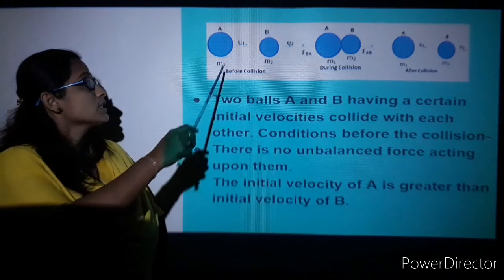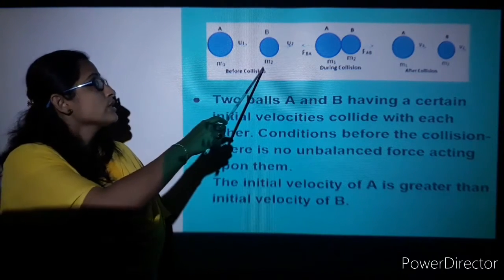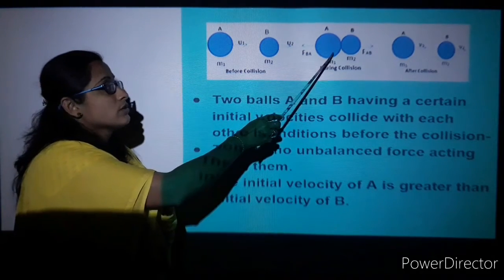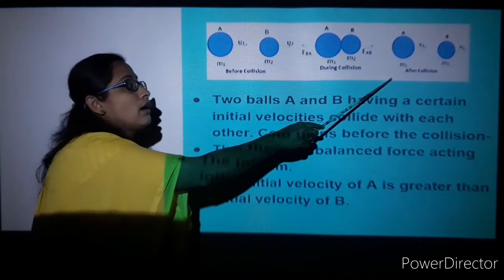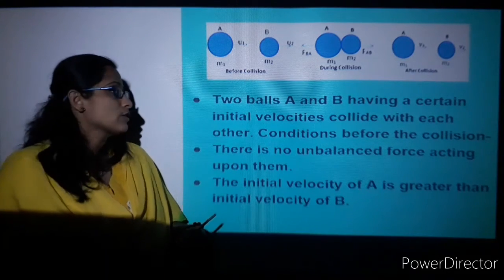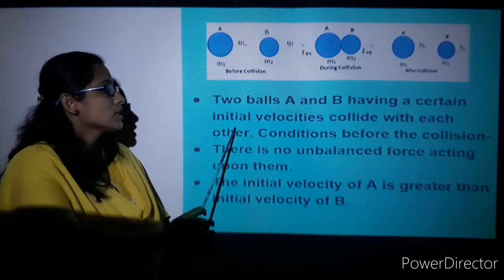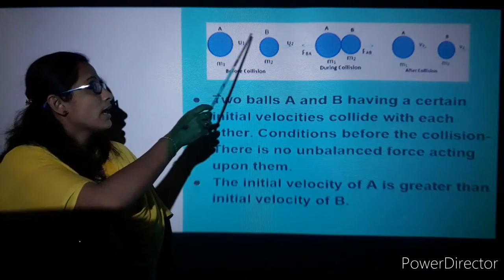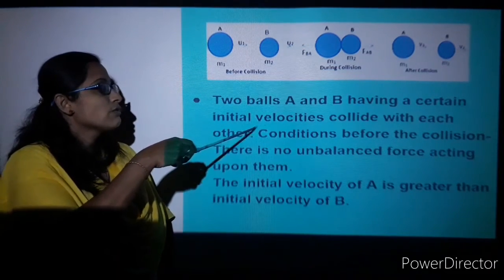An example is a ball of mass 1 and mass 2. You can see before collision, during collision and after collision. During collision there is an unbalanced force acting on them, and after collision the balls move away in opposite directions. Two balls A and B, with mass 1 and mass 2, have certain initial velocities.